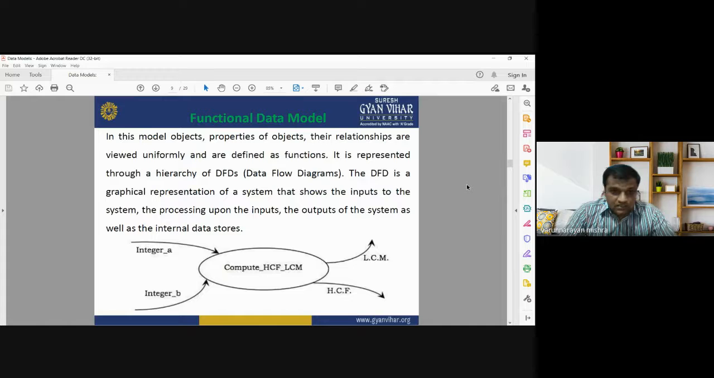The functional data models can be displayed and visualized through a hierarchy of data flow diagrams. Data flow diagrams are considered a graphical representation of a system that helps show the inputs to the system and the processing upon the inputs. The outputs of the system as well as the internal data stores are used as a functional data model.